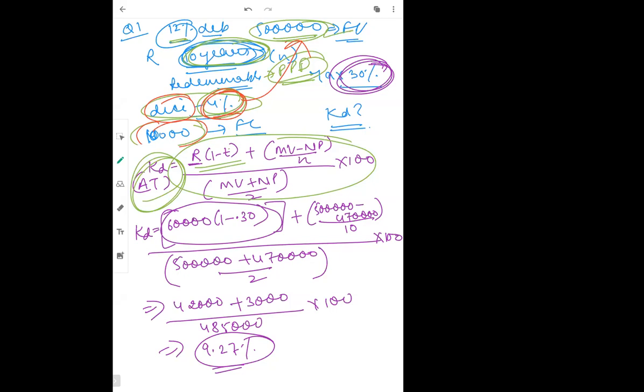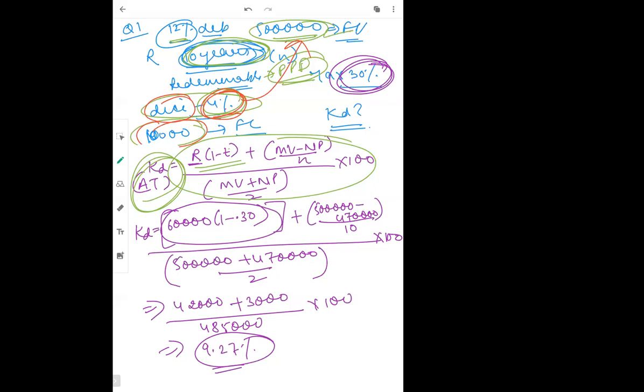We are multiplying this by 1 minus T. Is it the percentage of how much we earn before paying tax and after paying tax? Yeah, that is the difference between KD before tax and KD after tax. KD before tax tells us how much we should earn before tax, and KD after tax tells us how much we should earn after tax.